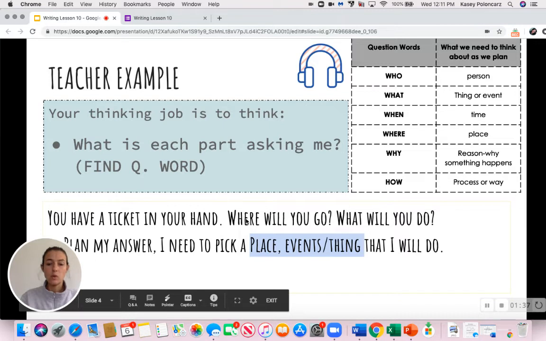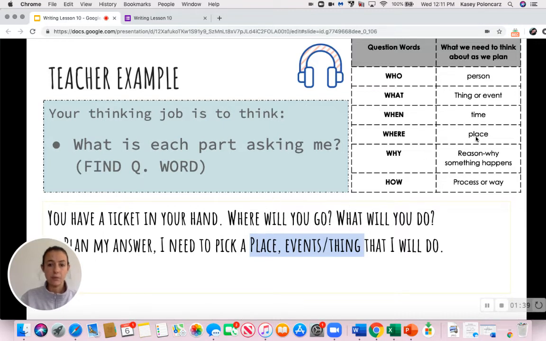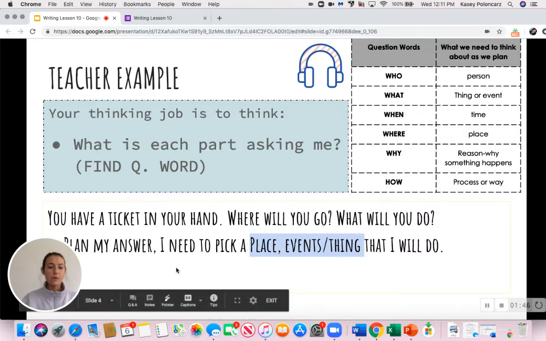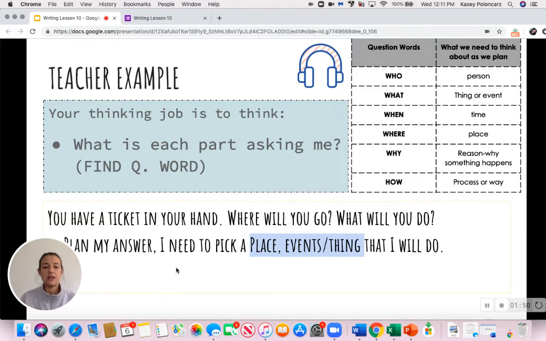So if I have a where question, I need to have a place in my answer. And if I have a what question, I need to think about things or events. So I'm going to use that information to help me plan my answer for this question. You have a ticket in your hand. Where will you go and what will you do? So to plan my answer, I need a place and things or events that I'm going to do when I get to that place. So that's two things that I need for that question.